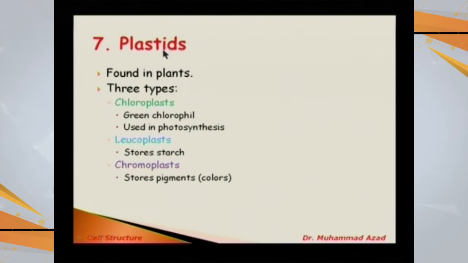These plastids are found only in plant cells, and three types of plastids are there. Chloroplasts are green in color and are used in the process of photosynthesis. The second variety is called leucoplast, and it is concerned with the storage of food and starch in plant cells, especially in the parenchymal cells. Then there are the chromoplasts, and they are going to store the pigments or colors.